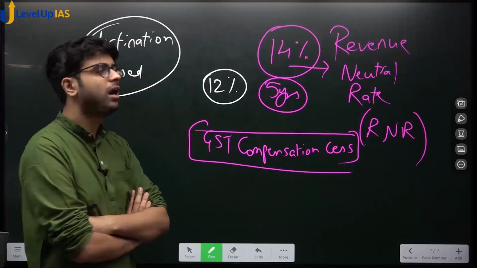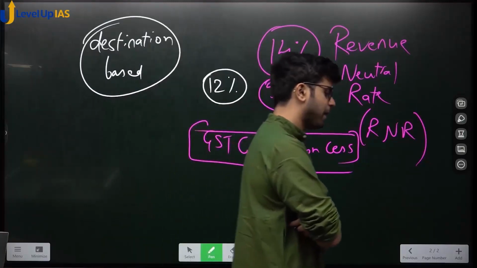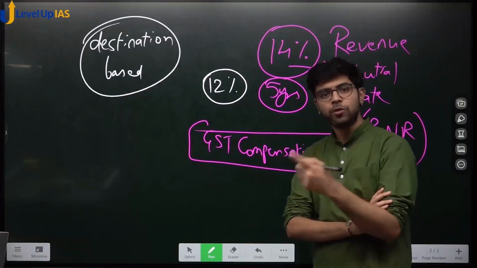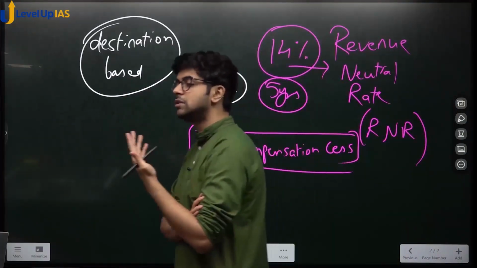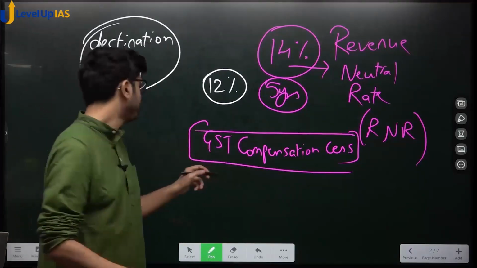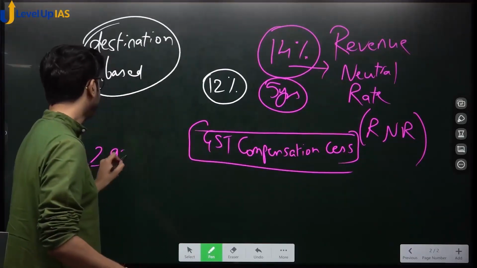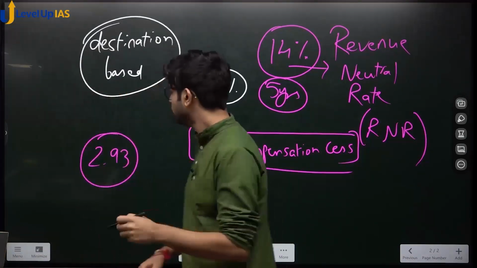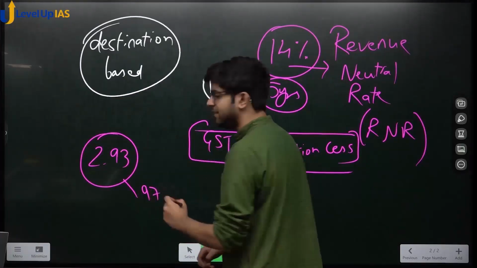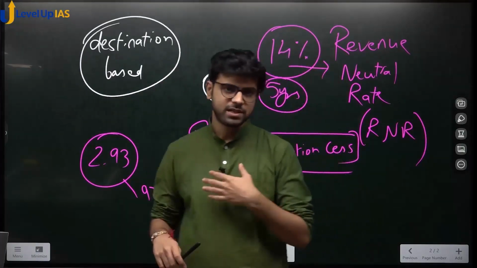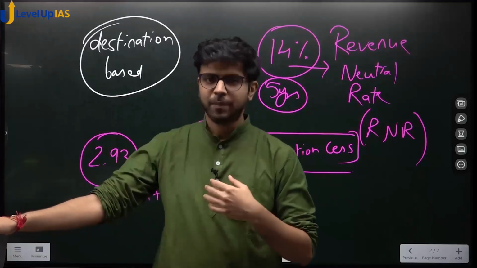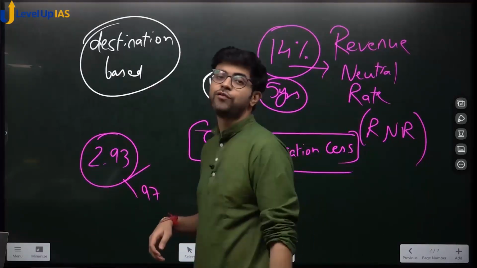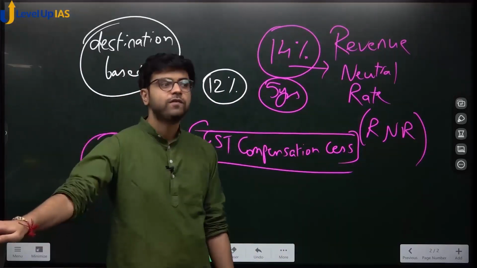Then the central government gave some options to the states: you borrow money, we will pay the interest. So I will tell you, 2.93 lakh crore was the total due to states. How much? 2.93 lakh crores. Out of that, 97 thousand crores, the center said, my mistake, it is on account of GST shortfall. We did not collect cess properly, and the remaining amount was due to an act of God. Have you seen the Oh My God movie? Act of God, which means COVID and everything.